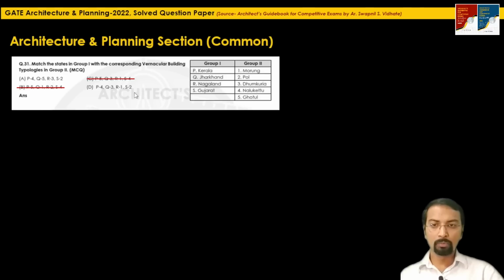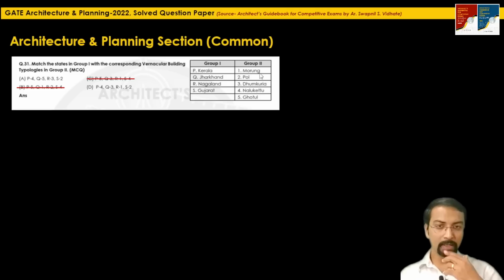Then which pair have they matched here? Q5, Jharkhand with Ghotul, and here Jharkhand with Dhumkuria. Then here R, they are matching Nagaland, R with 3, Dhumkuria, and here they are matching R, that is Nagaland with Morung.